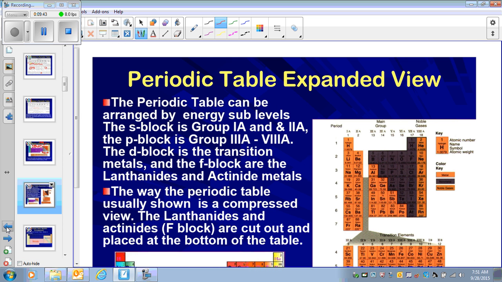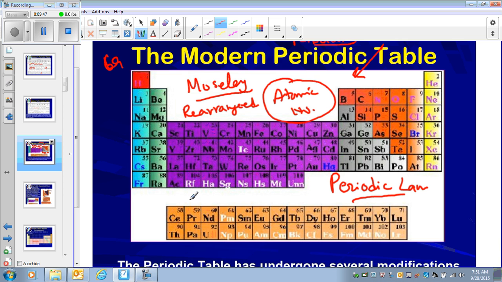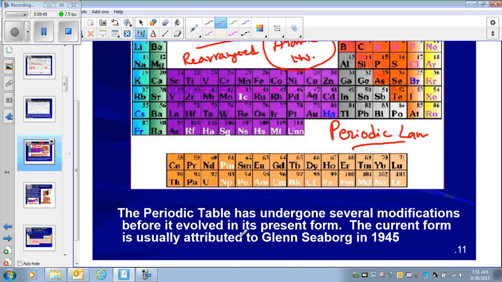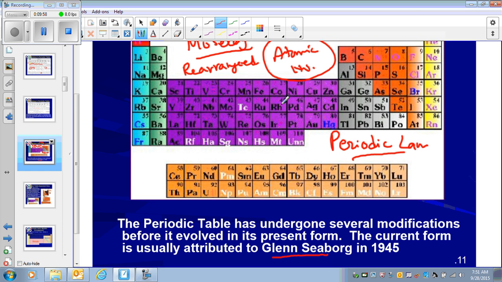There was another scientist who pulled out the lanthanides and actinides. Glenn Seaborg. We can even have videos of that. Glenn Seaborg was the last scientist who worked on the periodic table, very recently, in 1945. These elements that you see here used to be part of the same body of the periodic table. So he was the one who separated them.